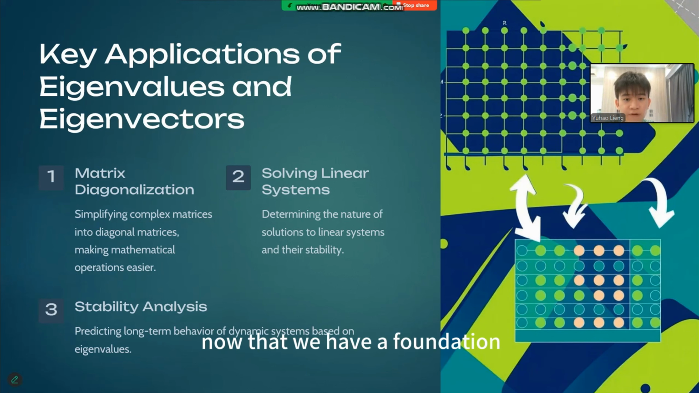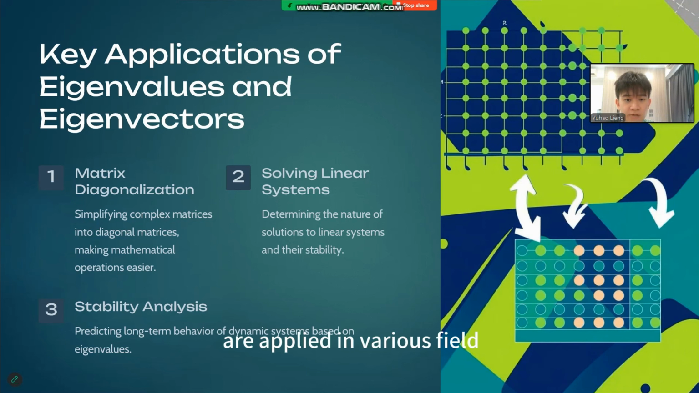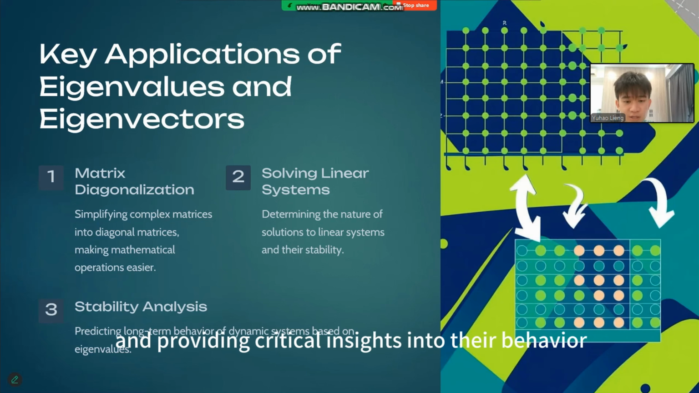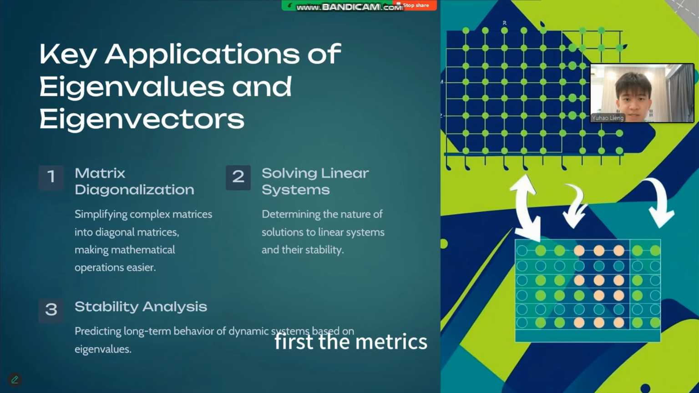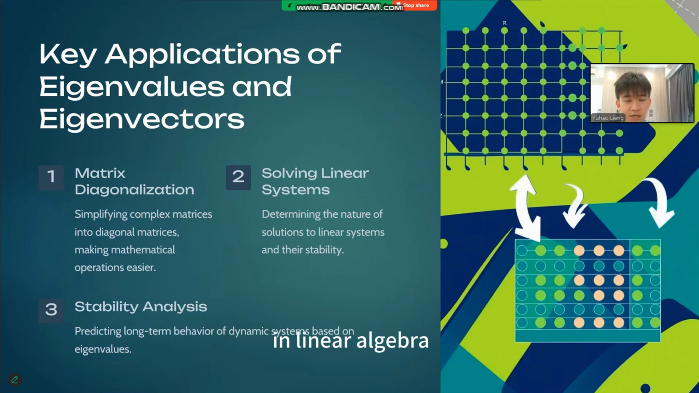Now that we have a foundation, let's explore how eigenvalues and eigenvectors are applied in various fields. Their power lies in simplifying complex systems and providing critical insights into their behavior. First, matrix diagonalization is one of the most important applications of eigenvalues and eigenvectors in linear algebra.